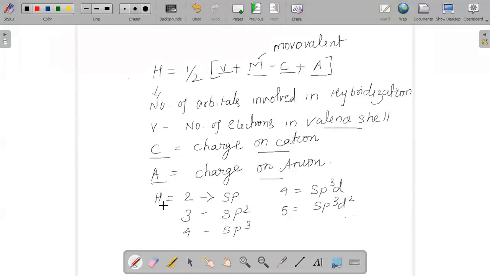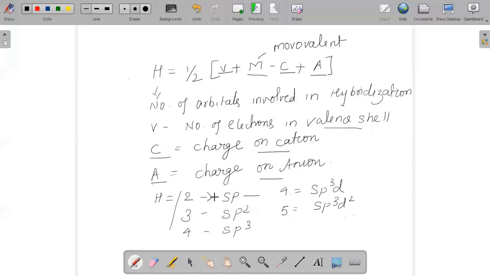If you get the value of H equal to 2, it should be sp hybridization. If you get the value of 3 for H, sp2, 4, sp3, and so on. So do remember this portion. Otherwise, finding the value of H will make no sense if you do not know this, because based on this only you will be able to choose the type of hybridization.